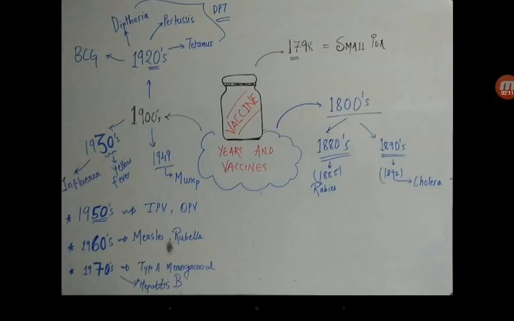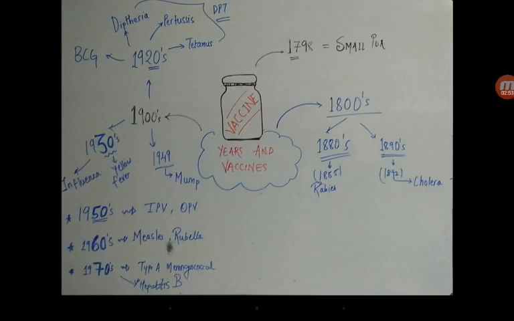Rabies and cholera. Then in the 1900s there was much more discovery and invention of new and other kinds of vaccines. In the 1920s we had a major breakthrough, the most important vaccines, right? So remember this: in the 1920s we had a basic vaccine group. That was the BCG vaccine, that is Bacillus Calmette-Guérin, the full form, and the diphtheria, pertussis and tetanus vaccine. Right. In the 1930s we had the yellow fever and influenza vaccines.